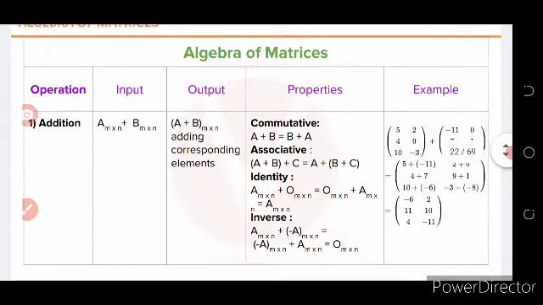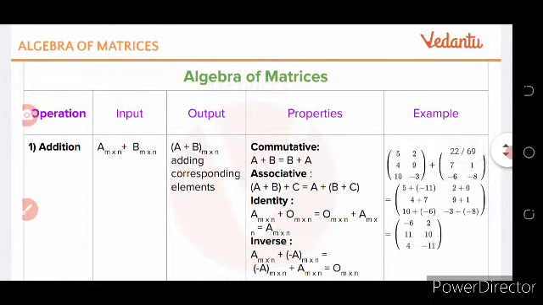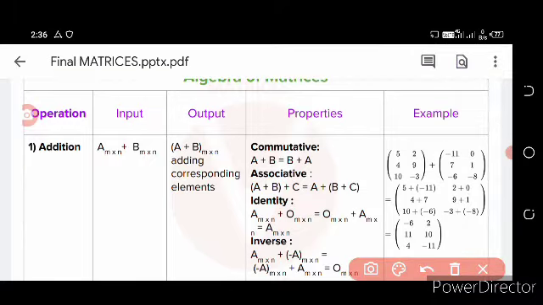Okay, then come to algebra of matrix. The first operation is addition. The input values are matrix A of order m cross n, and B, whose order is similarly m cross n. Here the output value is A plus B, m cross n, adding corresponding elements row to row, column to column, first row with first row and second row with second row.